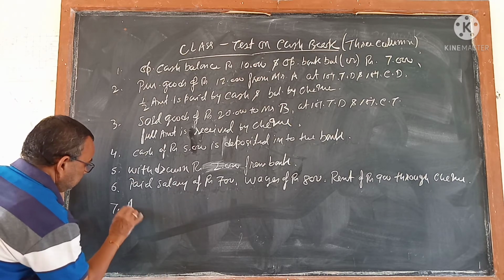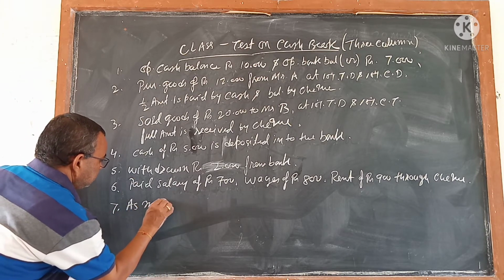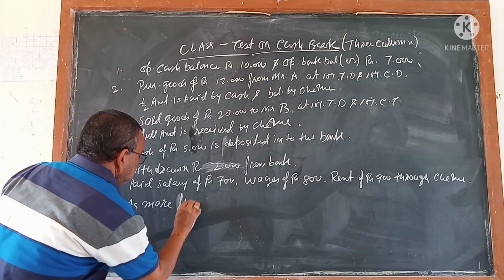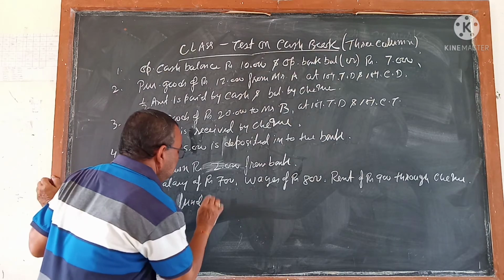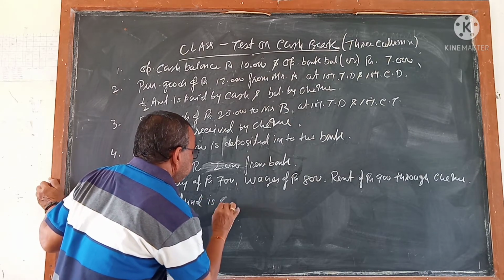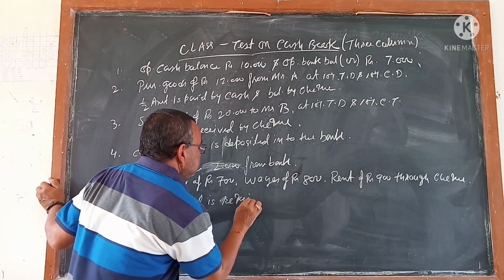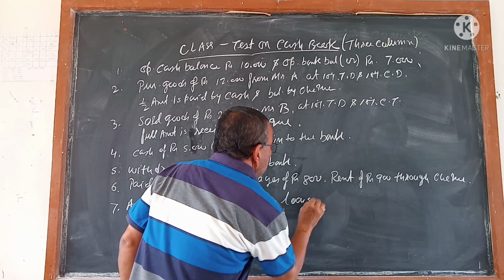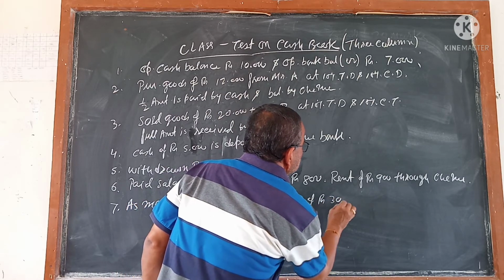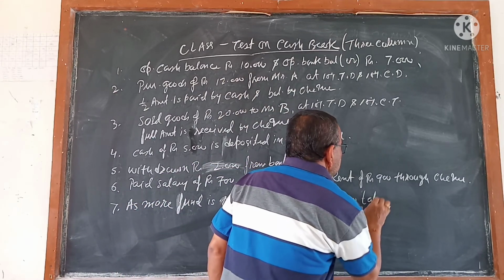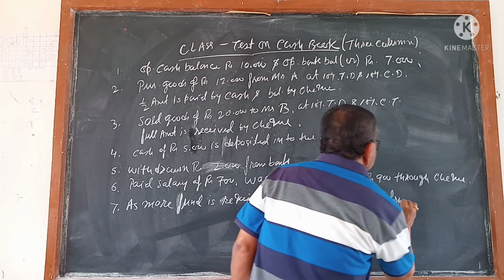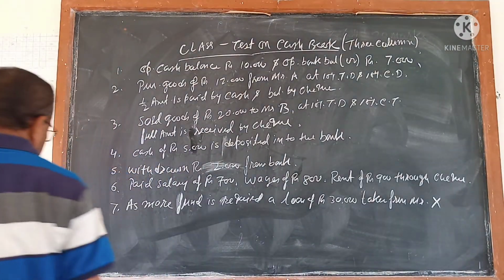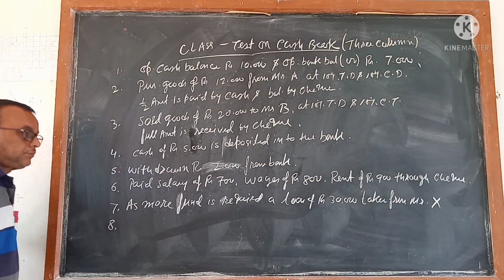7. As more funds are required, a loan of rupees 30,000 is taken from Mr. X. 8.